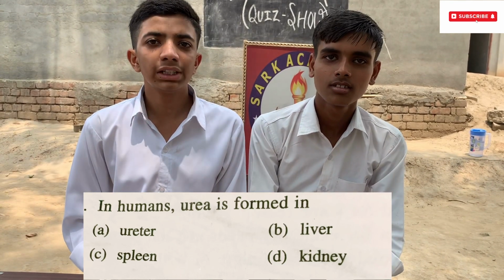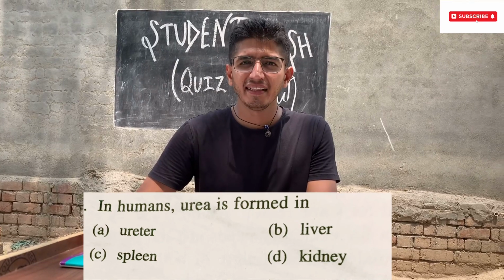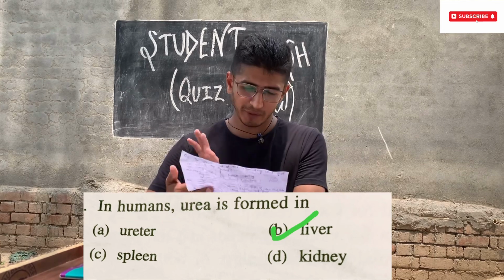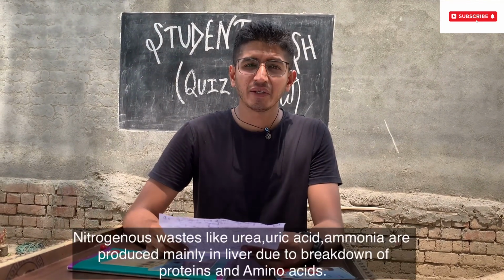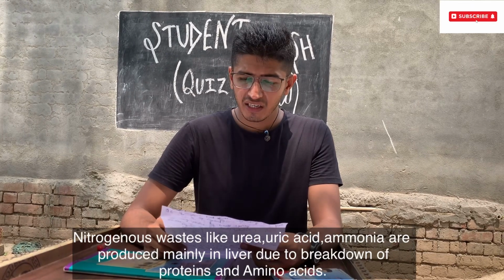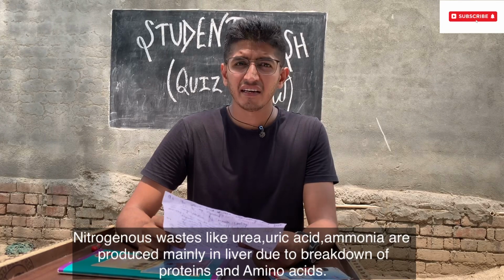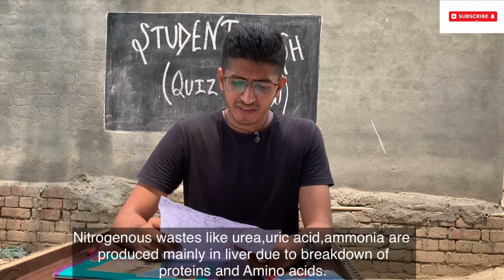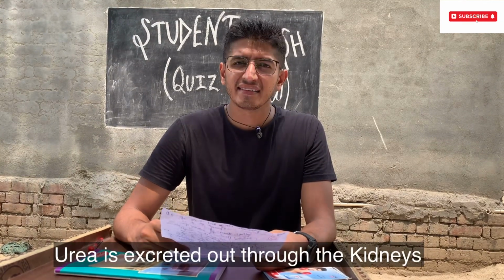Sir, option B, liver. Are you sure? Yes, sir. Option B, liver, is the correct answer. Give them a huge round of applause. Actually, nitrogenous wastes like urea, uric acid, and ammonia are mainly produced in the liver due to the breakdown of proteins and amino acids. Urea is excreted out through the kidneys.